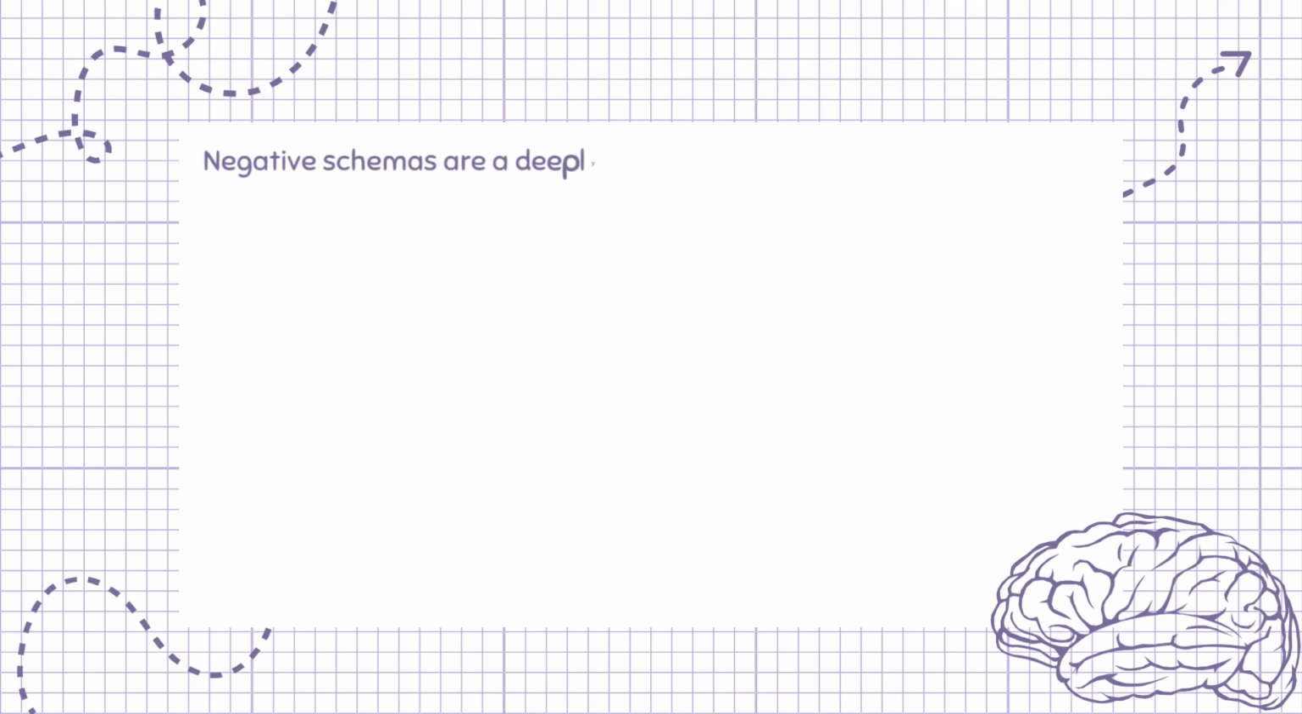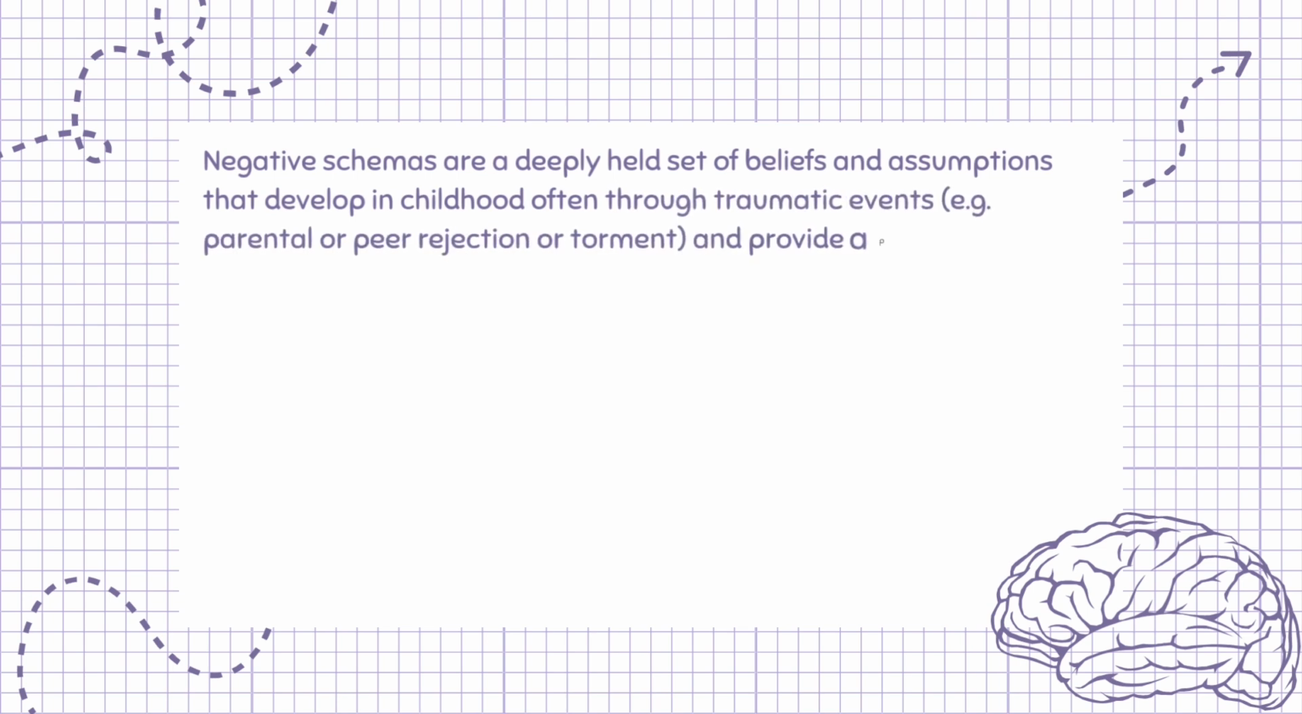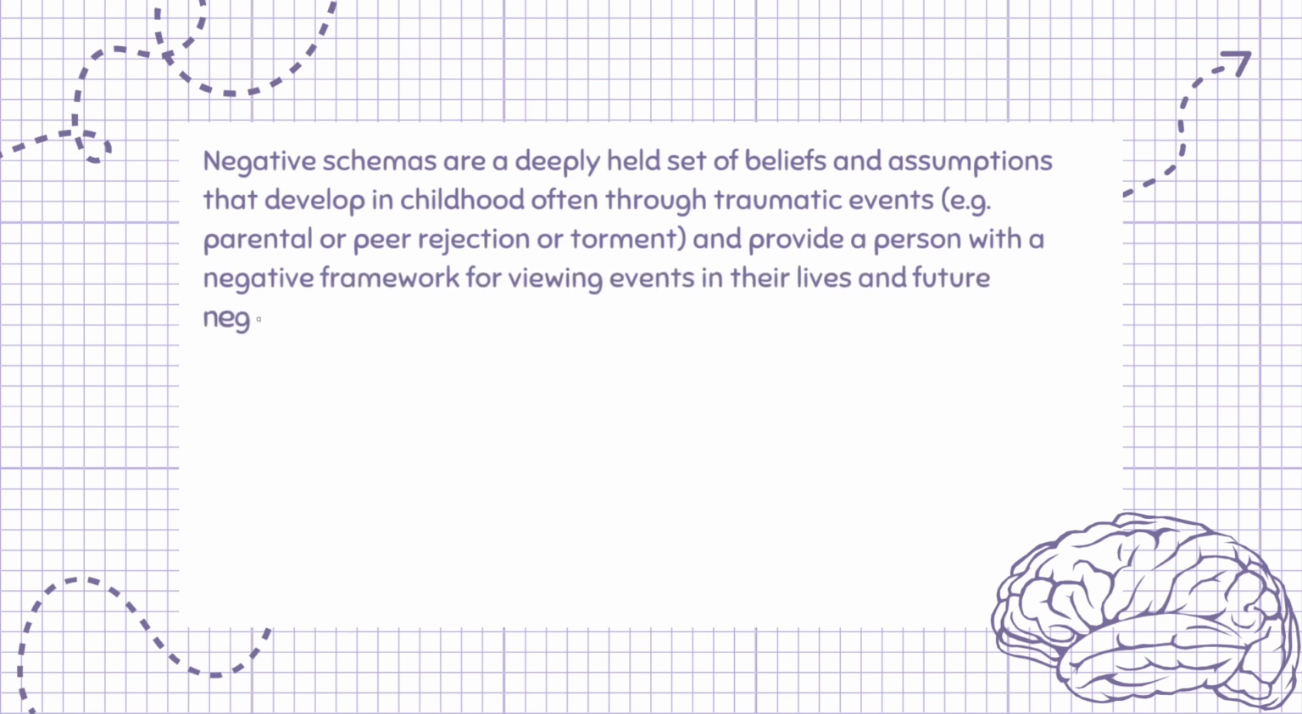Negative schemas are a deeply held set of beliefs and assumptions that develop in childhood, often through traumatic events, e.g. parental or peer rejection or torment, and provide a person with a negative framework for viewing events in their lives and future negatively and pessimistically.